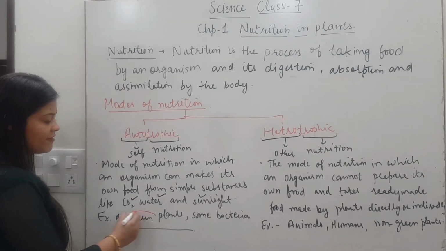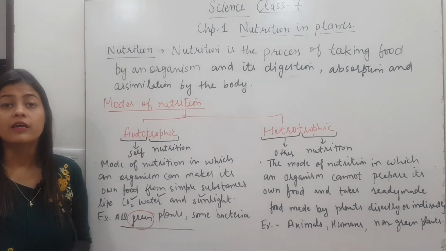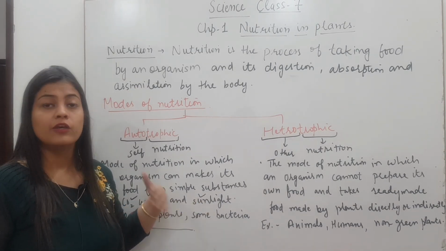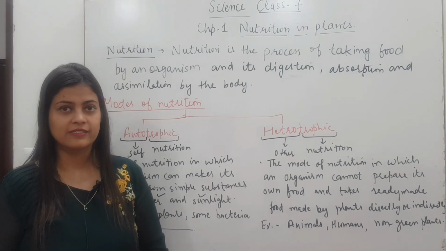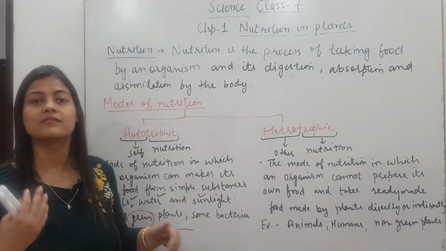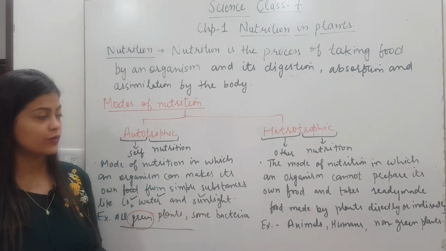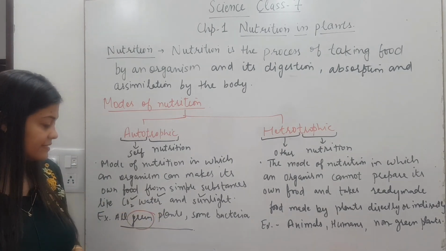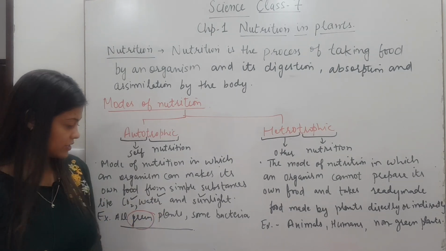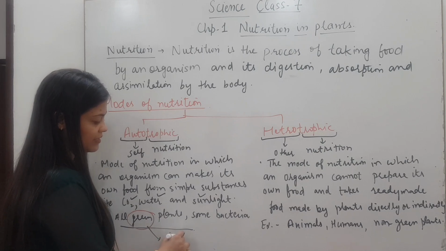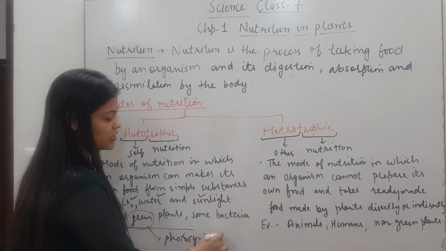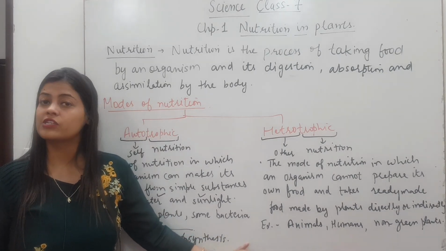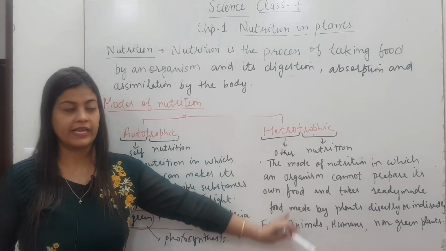I have mentioned green here, because green plants have the ability to prepare their own food. You all must know about the process of photosynthesis. Yes. Photosynthesis is a process by which the plants can prepare their own food. And how do they prepare their food? By using CO2, carbon dioxide, which is a gas, water and sunlight. And photosynthesis is only possible when the color of the plant is green. Can you imagine that there are some plants which are not green? We will take that up in the second mode of nutrition.